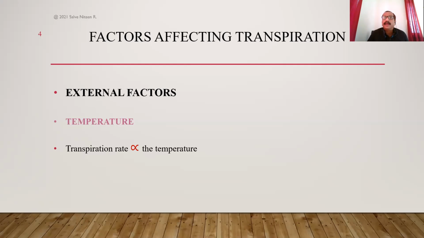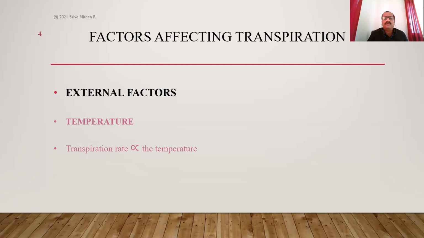So their humidity decreases. Here, the factor temperature again has a relationship with the atmospheric humidity of the air. Increased temperature reduces the humidity. Therefore, the rate of transpiration increases. The plants get more chances to add water vapors into the outside atmosphere. So the transpiration rate is directly proportional to this factor also, called the temperature.